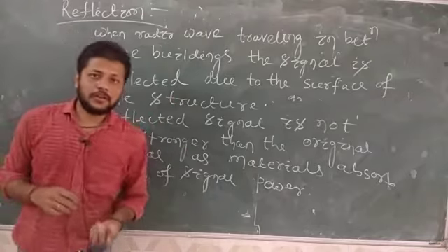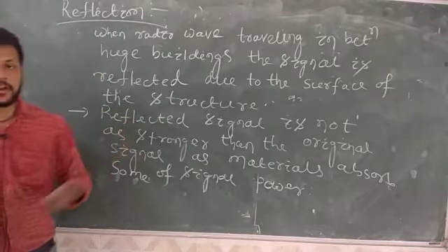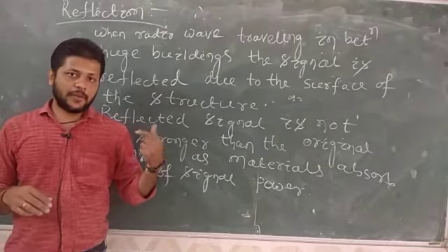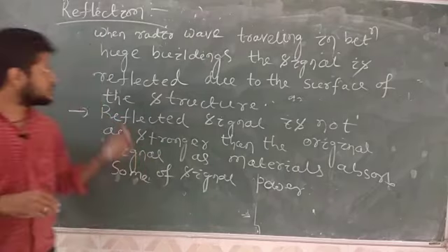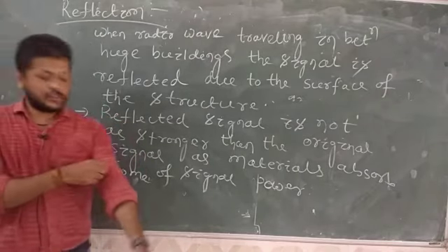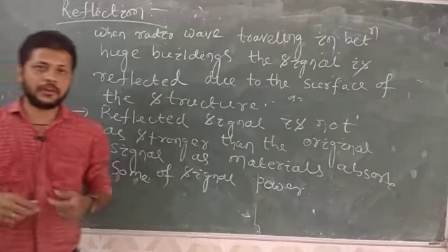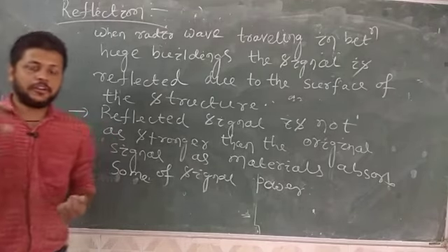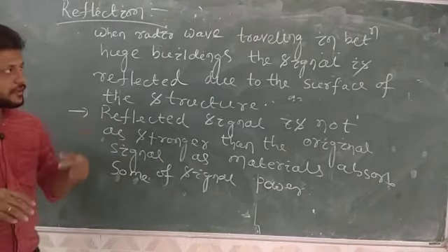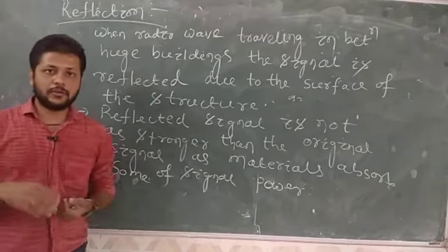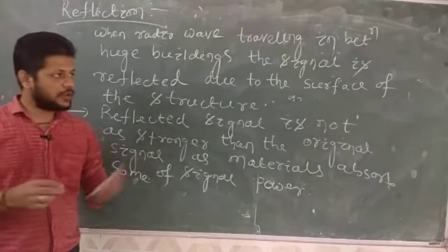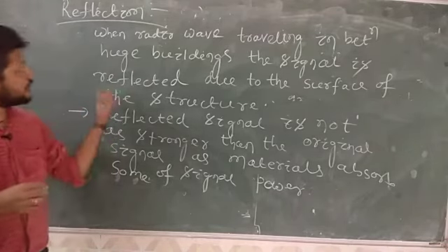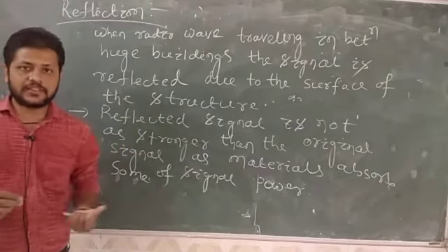The next phenomenon which affects your electromagnetic wave while it is traveling from a transmitter to a receiver is reflection. You all have studied this in physics. When light falls on a glass surface, it is reflected back so that you can see your face. That occurs due to reflection.